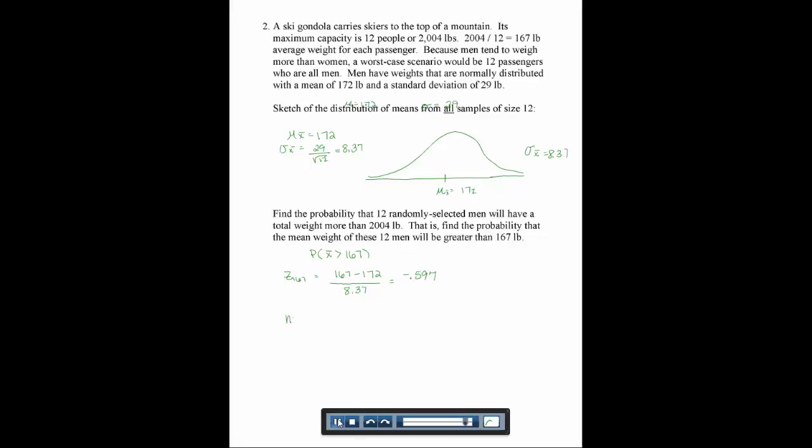So we're going to do normal CDF of negative 0.597 up to 1,000. If you put that in your calculator, this is going to give us 0.7247. So the probability that their mean weight is greater than 167 pounds is about 72.47%. So what this is saying is, if you have 12 men get on the gondola, we've got a 72% chance that the gondola is overweight.